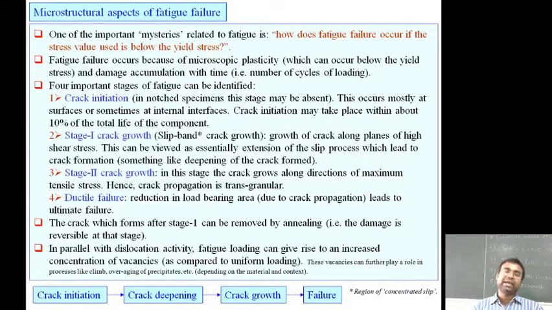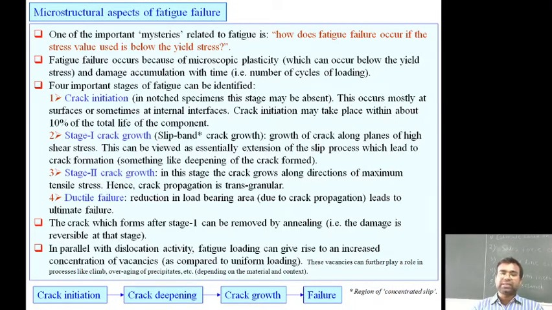So these are the crack initiation, and the stages of the crack growth, first stage, second stage of the crack growth, and the ductile failure and the brittle. Basically the failure. So first step, the crack initiation. In notch specimen, this stage may be absent, and this occurs mostly at some surfaces or sometimes at internal interfaces.